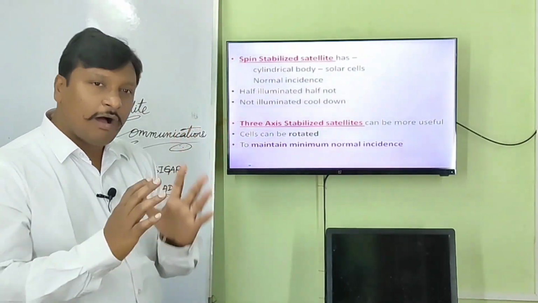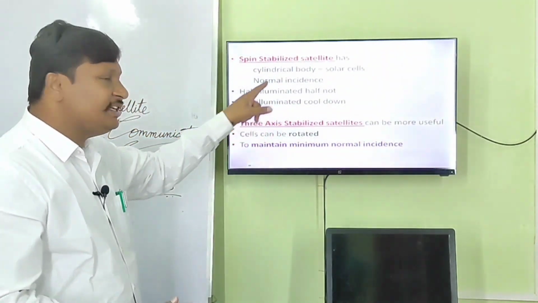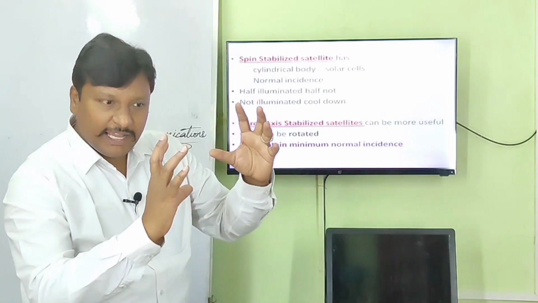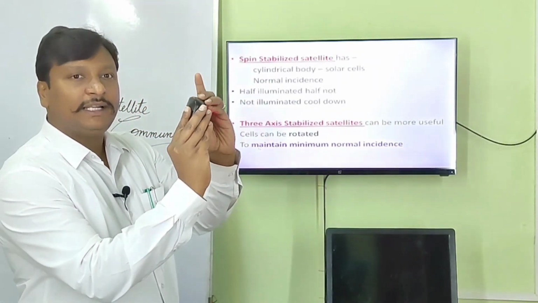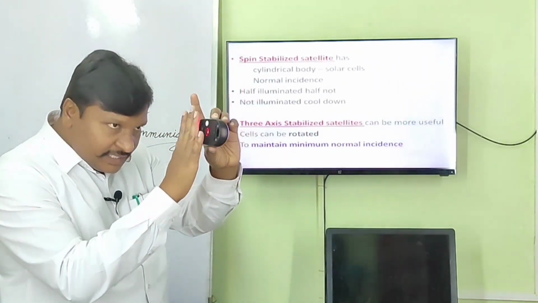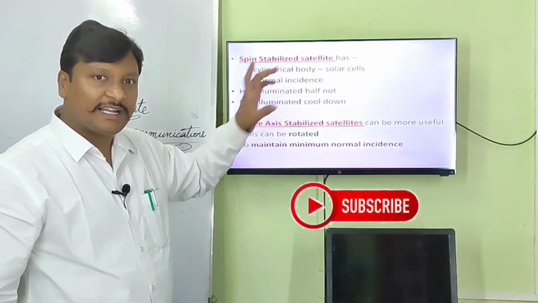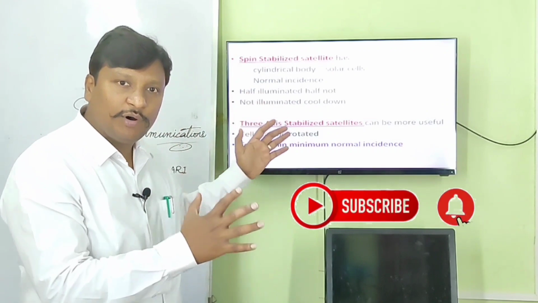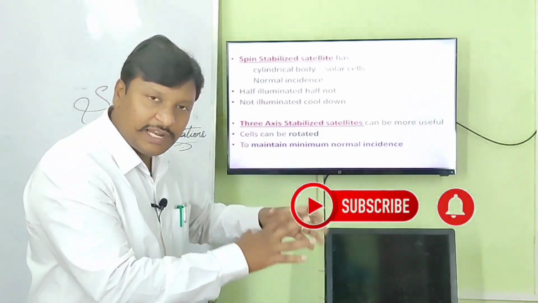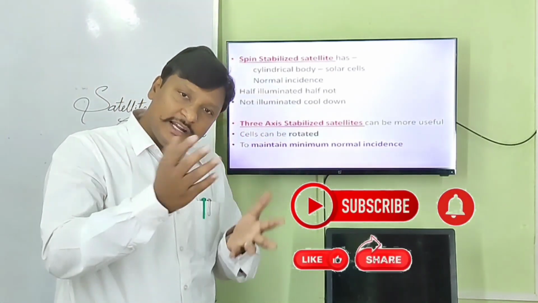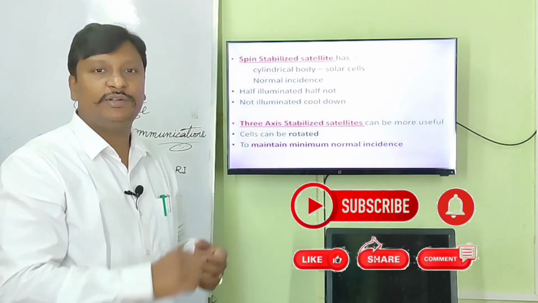The remaining half is not illuminated and it is cooled down. And again, when this other half turns towards the sunlight, this remaining half will be illuminated. So in spin stabilized satellites, only half of the body of the satellite with solar cells is illuminated and solar energy will be converted into electrical power.